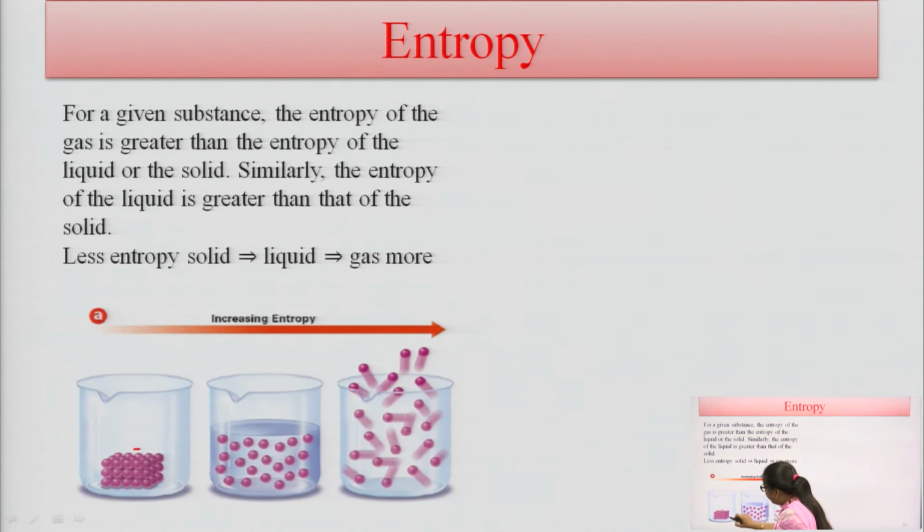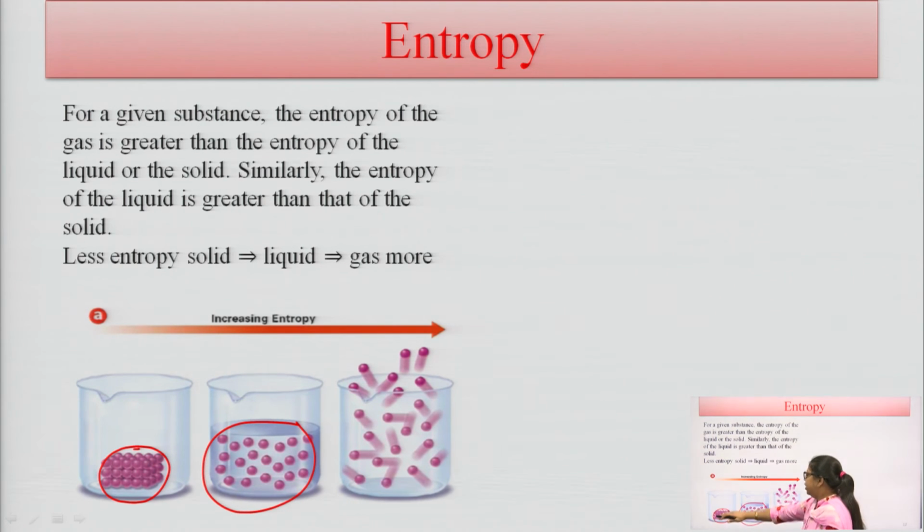Solid has the lowest entropy, liquid has more entropy than solid but less than the gaseous form, and gas has the highest entropy. So gas has the highest entropy as compared to liquid, and liquid has higher entropy as compared to solid.